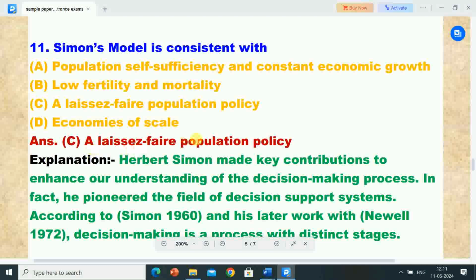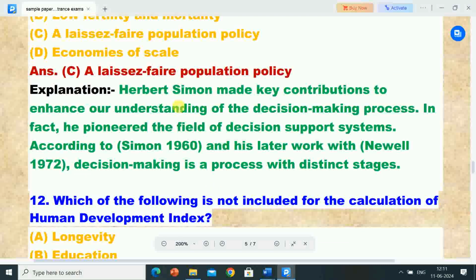Correct answer is A, laissez-faire population policy. So Simon's model is consistent with a laissez-faire population policy. Its explanation is, Herbert Simon made key contributions to enhance our understanding of the decision-making process. In fact, he pioneered the field of decision support systems. According to Simon 1960 and his later work with Newell 1972, decision-making is a process with distinct stages.